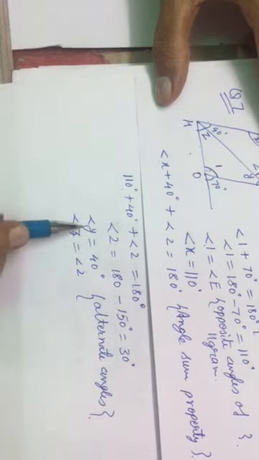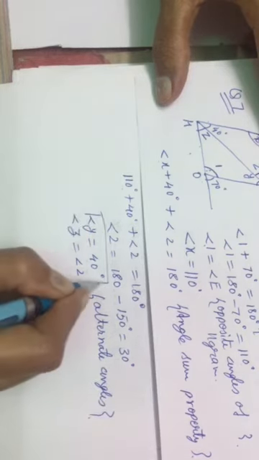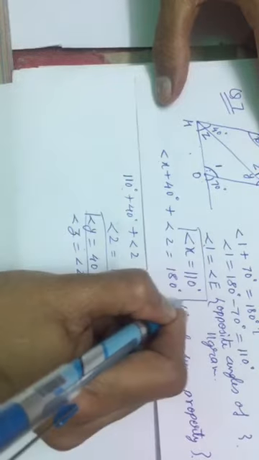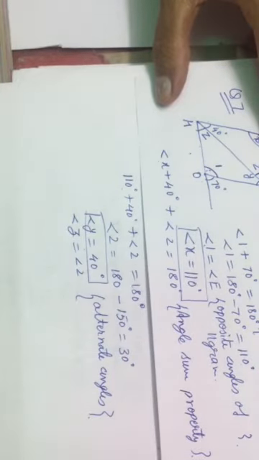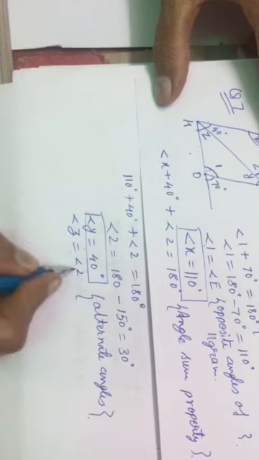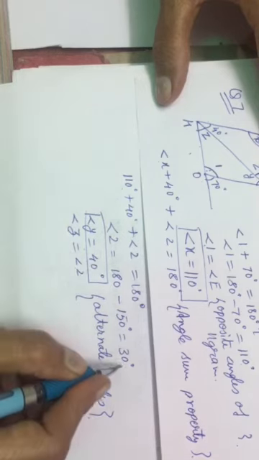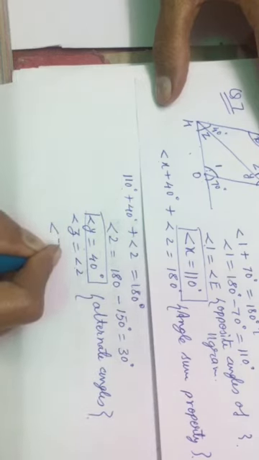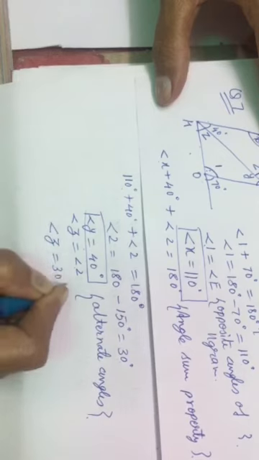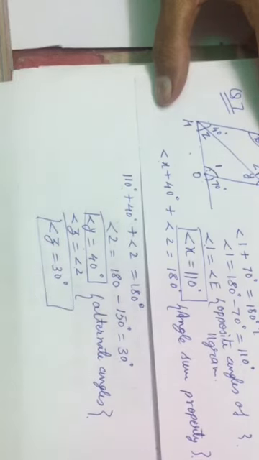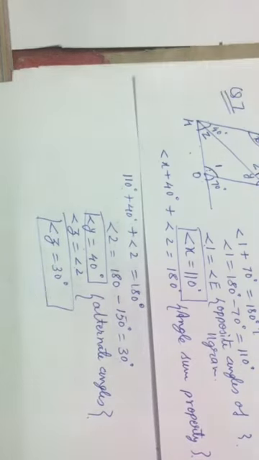So you got angle y equals 40 degrees, angle x equals 110 degrees, and angle z equals angle 2, which is 30 degrees. These are the three unknown values. Okay. Thank you.